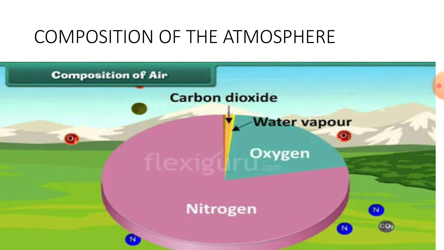When its level in the atmosphere increases due to factory smoke or car fumes, the heat retained increases the temperature of the earth. This is called global warming.